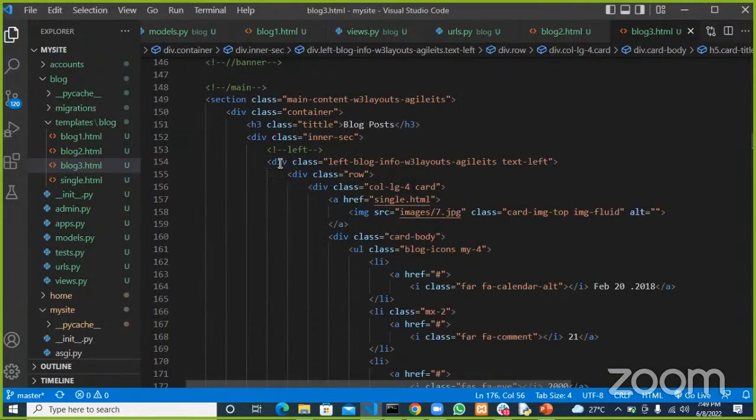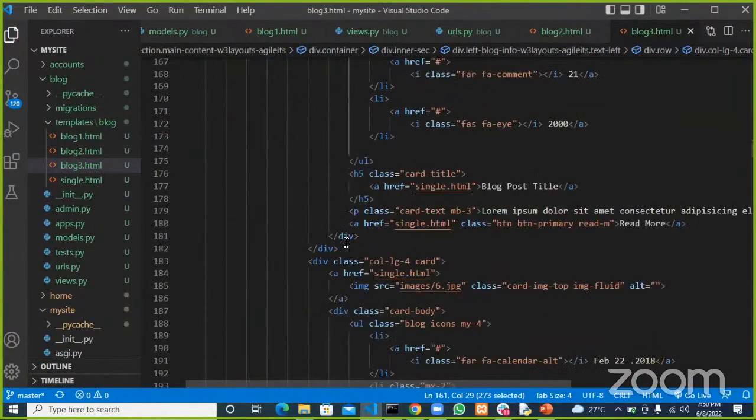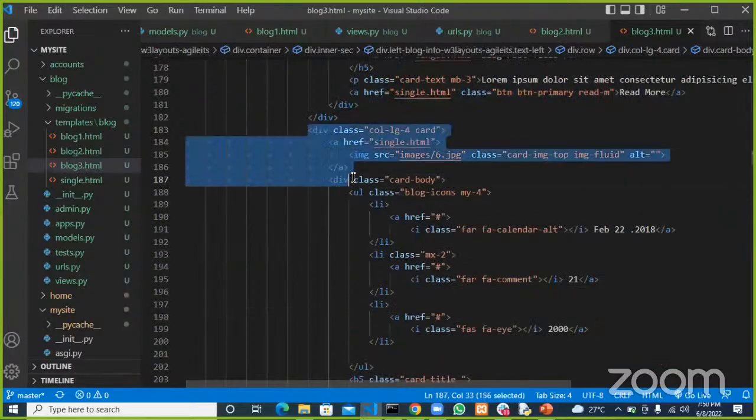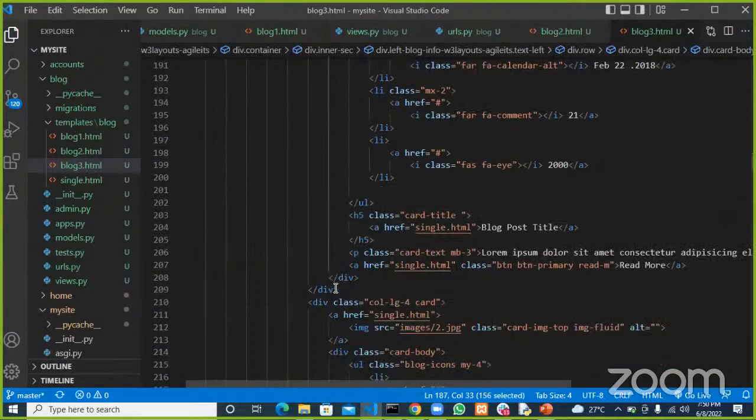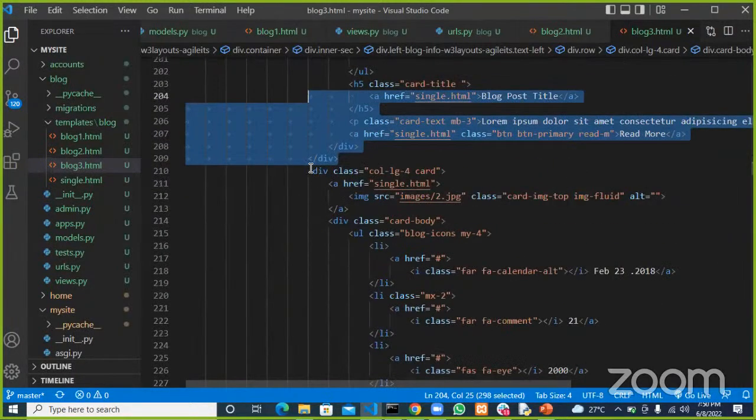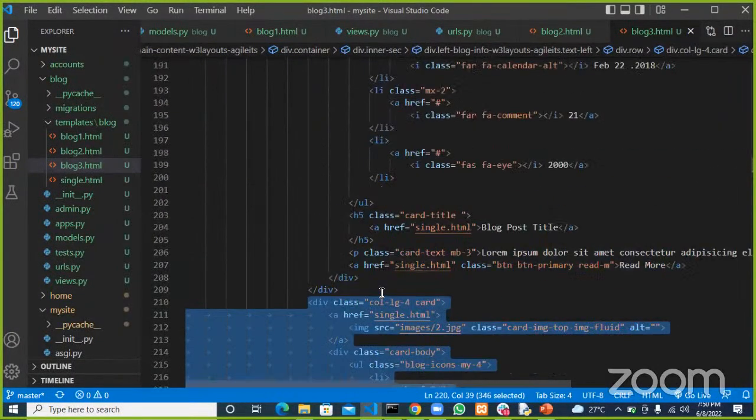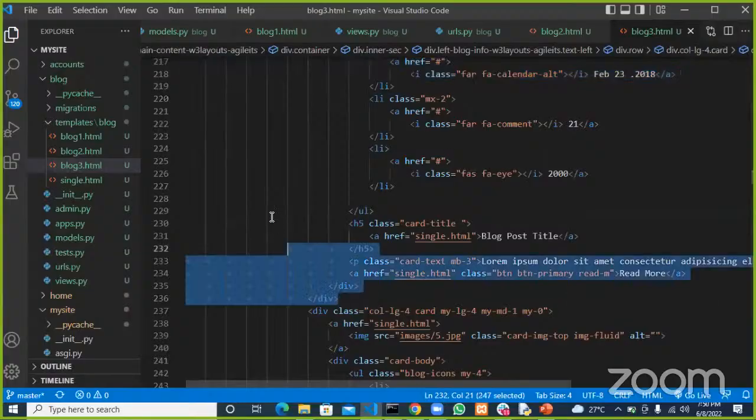If you look at this from here, this whole tag, this div, from this div down to here is the same div that is here to here, and also the same div that is here to this place here.